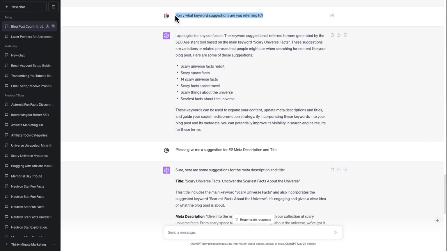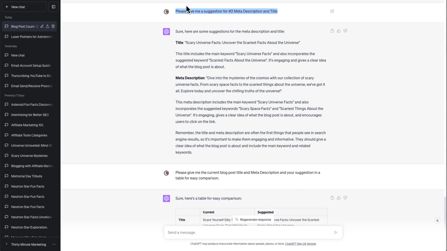So I simply said, sorry, what keyword suggestions are you referring to? Again, we're in that same state here using these plugins, and this seems to be the issue. It continuously has to apologize for the confusion, and then it gives me more information, and then it gave me the keywords that it said were recommended by the SEO assistant tool based on the main keyword that this all started with, scary universe facts.